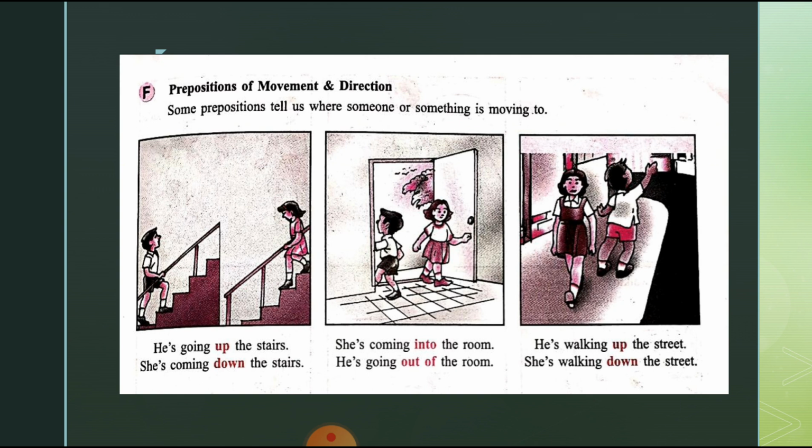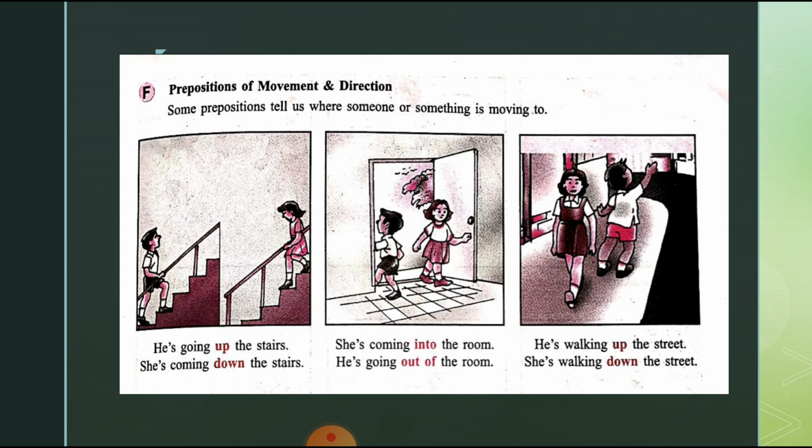He is going up the stairs. She is coming down the stairs. Here, up and down is a movement. She is coming into the room. She is going out of the room. Into, out of are also prepositions of movement.